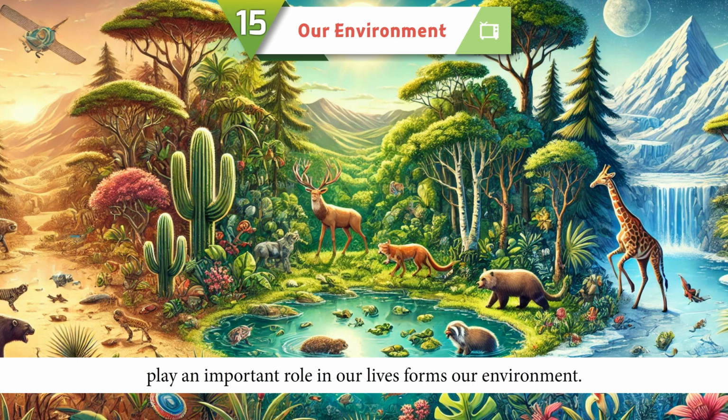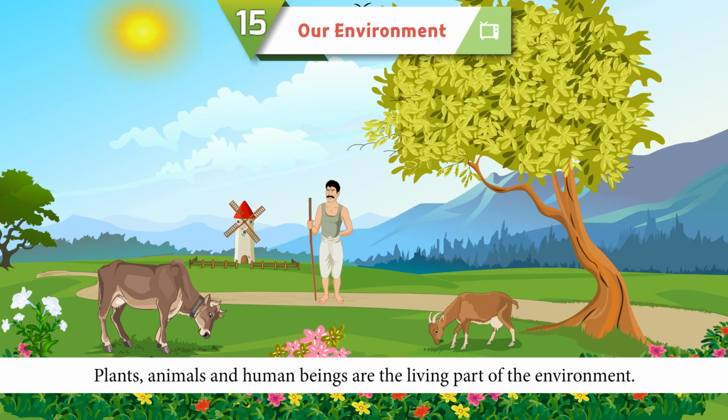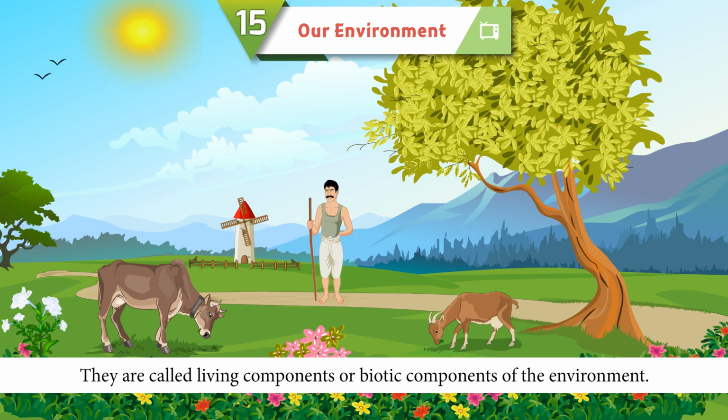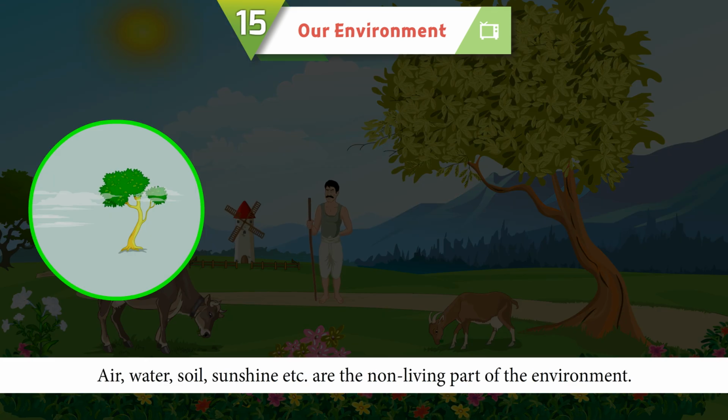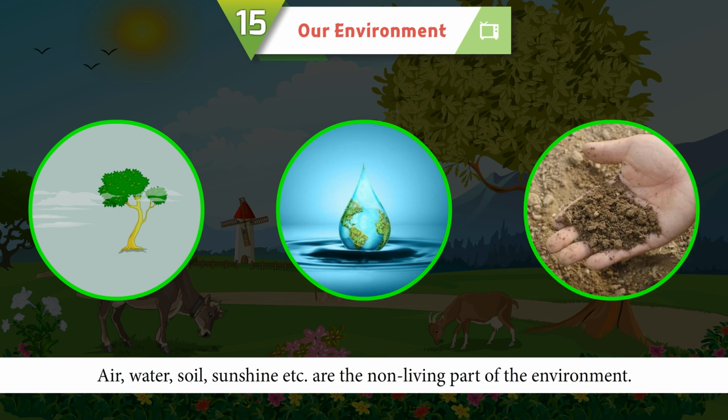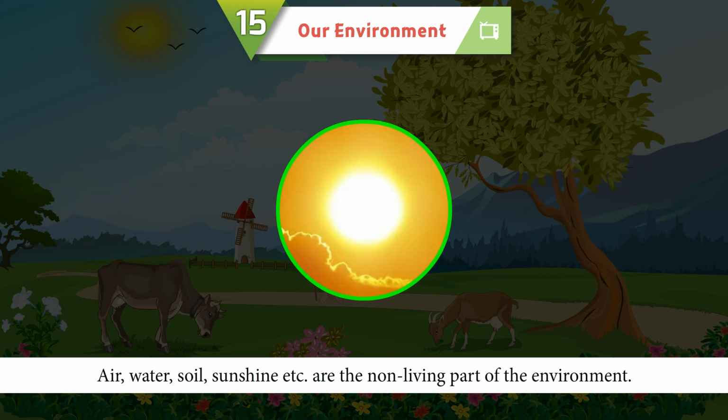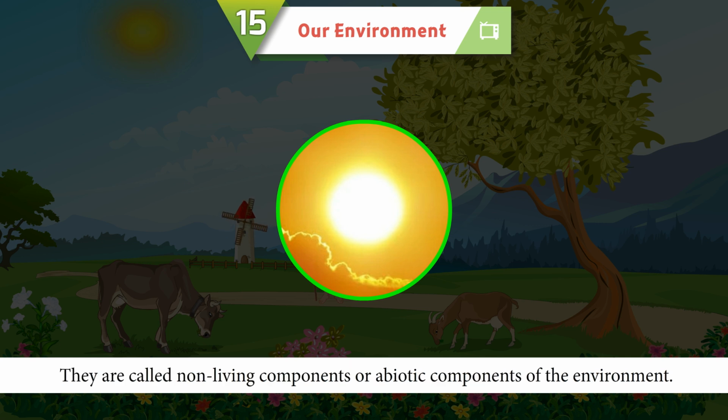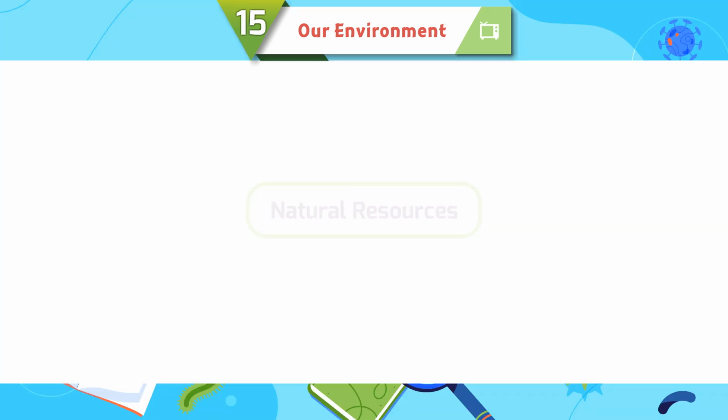The surroundings include all the living and non living things that play an important role in our lives, forms our environment. Plants, animals, and human beings are the living part of the environment. They are called living components or biotic components of the environment. Air, water, soil, sunshine, etc. are the non living part of the environment. They are called non living components or abiotic components of the environment.